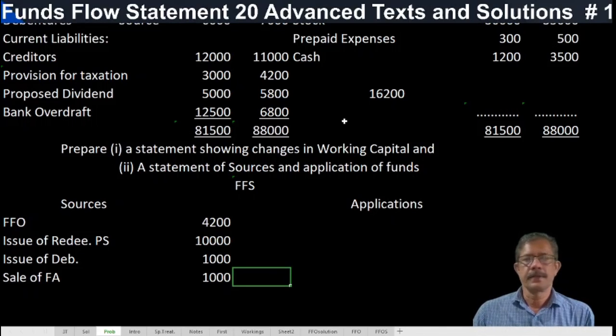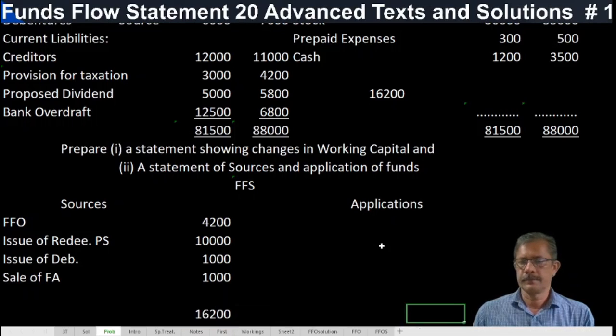Any applications here? Nothing. Provision for taxation and proposed dividend are treated as current items, so they are not to be considered in the adjusted P&L account or in the funds flow statement. All the current items are taken to the schedule of changes in working capital. Then no further adjustment is required in sources and applications of funds. So here the total is how much? 16,000.